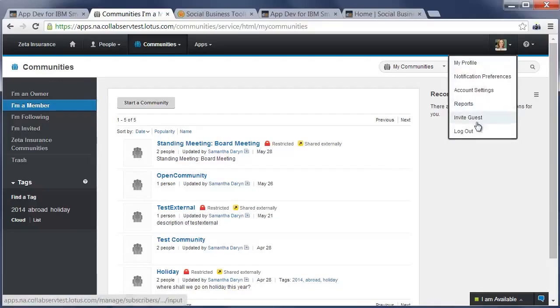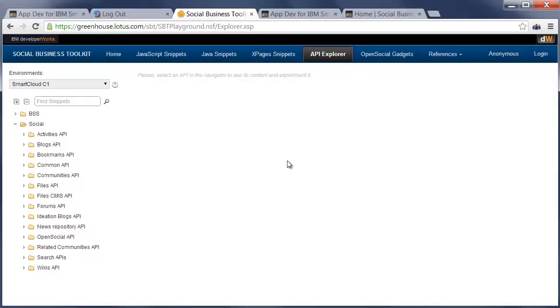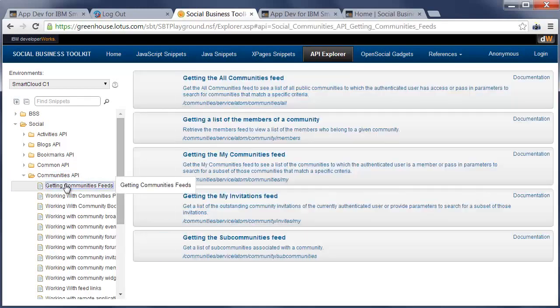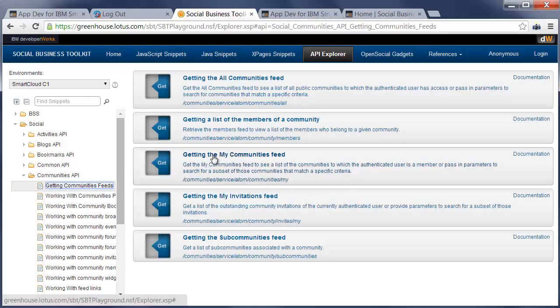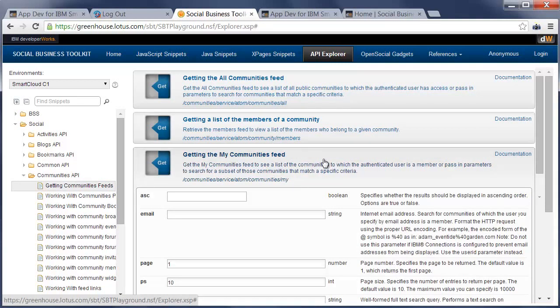So in order to do that, let me log out here and switch over to the API Explorer on IBM Greenhouse. Here in the upper left corner, I've chosen the environment SmartCloud C1, which is a predefined environment, and it goes against my test account or the Zeta Insurance test organization on the development environment called C1. In the left column there's a list of all the available APIs, and I pick now communities, getting communities feeds, and then getting the my communities feed.